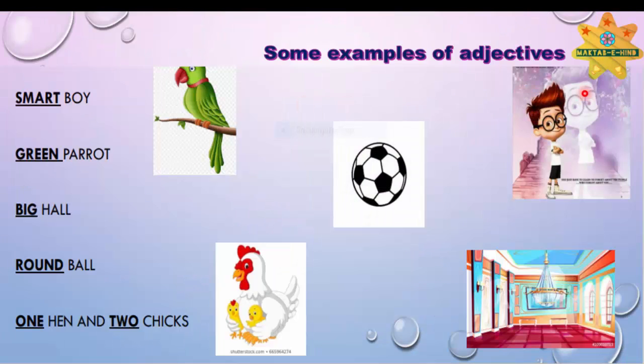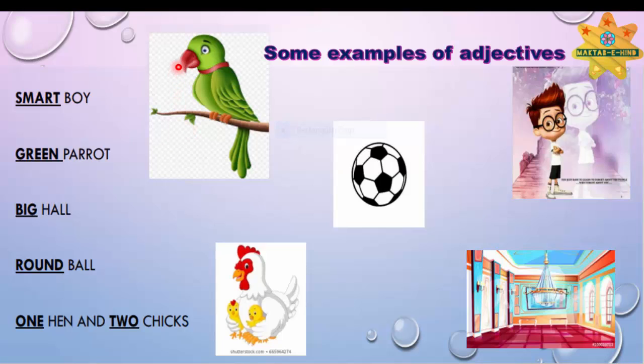Some examples of adjective. In the first picture, this boy is looking very smart. So smart is a characteristic of the boy, so it is known as adjective. In the second picture, the color of the parrot is green, so green is adjective. In the third picture, look at this hall. It is a very big hall, so big is known as adjective.